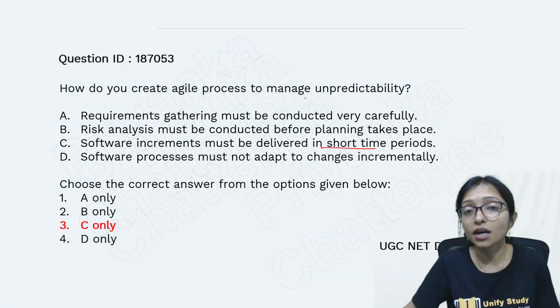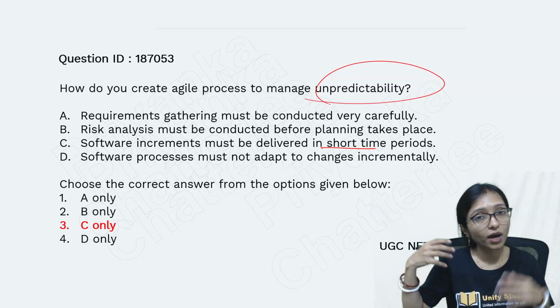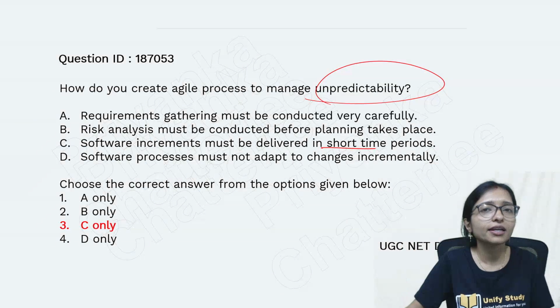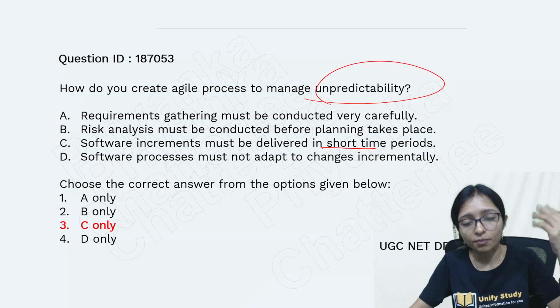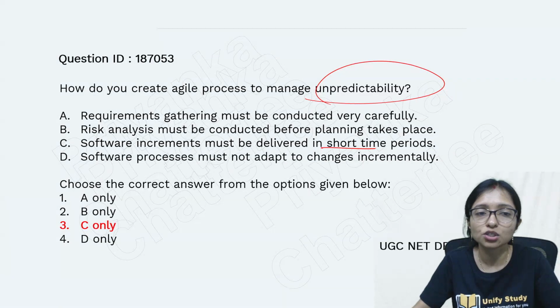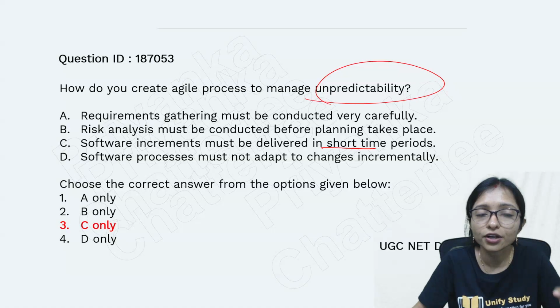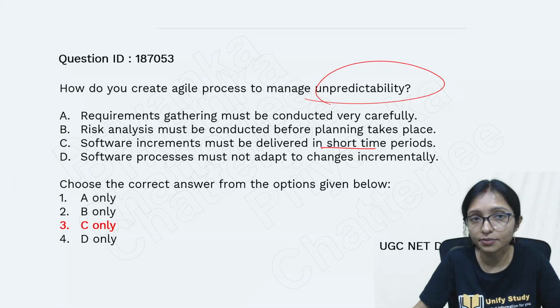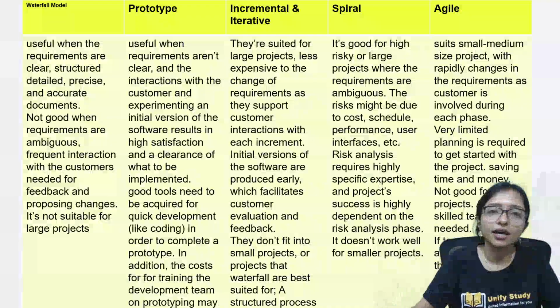That's why unpredictability will not be there. If you are doing a big task, and after that you go to the customer, then definitely maybe the customer will reject it. But as every time you are keeping in touch with the customer, in a short period of time you can get the feedback and there will be no unpredictable thing. So option C is the correct answer.